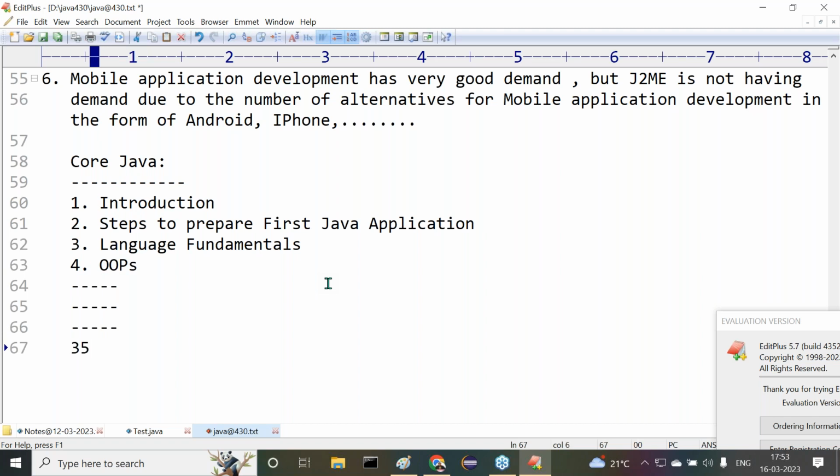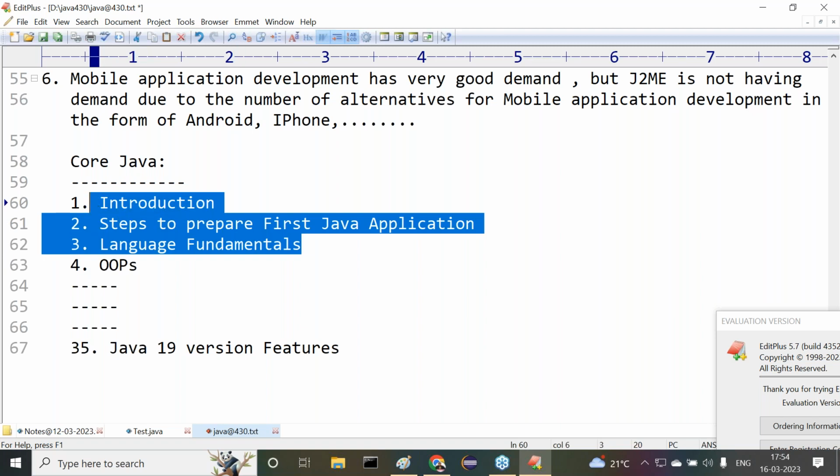Nearly the 35th topic is Java 19 version features, that we are going to discuss. Now this is the total content here. Actually, our Java will start from OOPs onwards, but before this, only fundamental concepts will be covered here. But these are required. These are the standard platform for us. All of you are getting it or not?